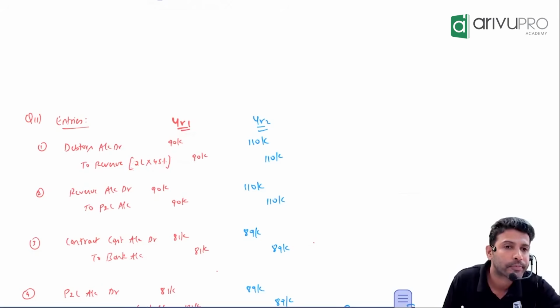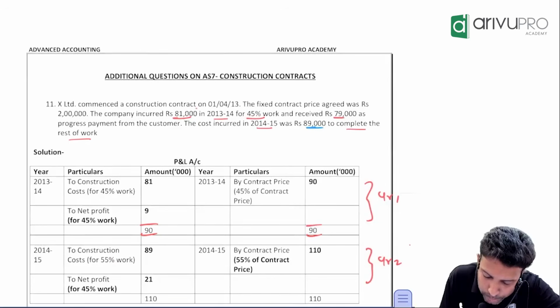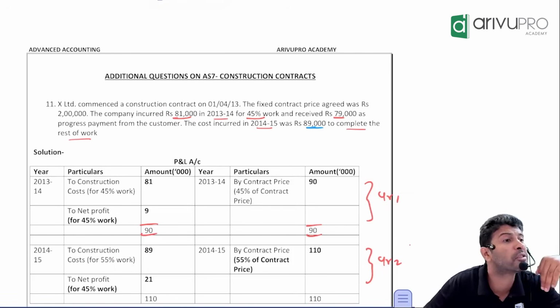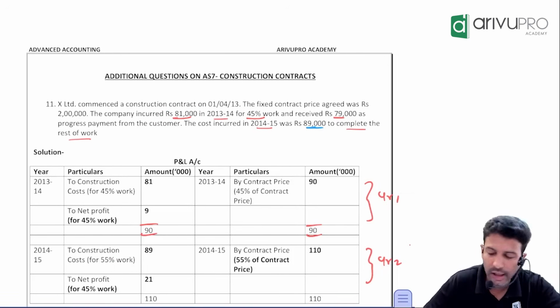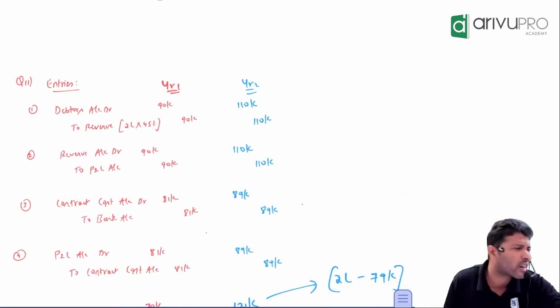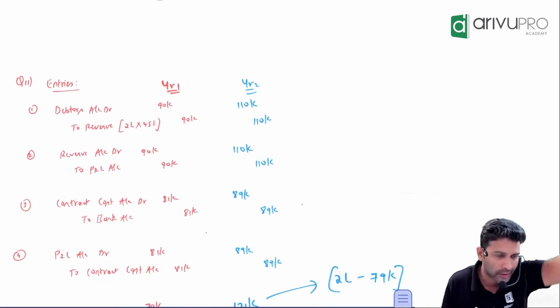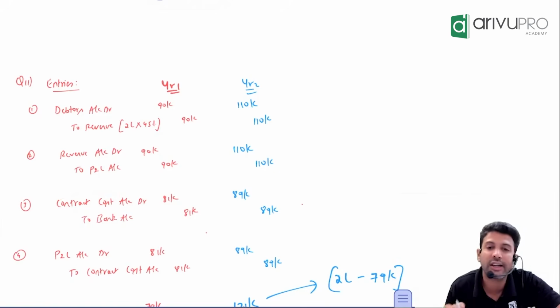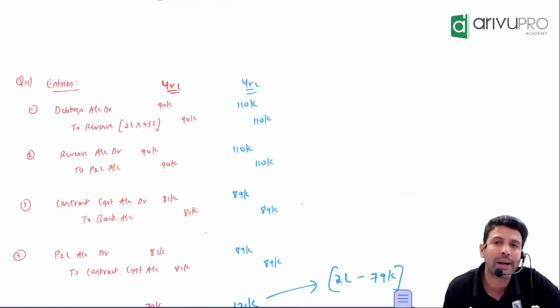Any doubt? How much money you spent? How much cost you incurred in first year? 81,000. What's the journal entry for expense paid? Expense account debit to bank account. So contract, just calling it as contract cost, or you can call it as expense only, not a big deal. Expense account debit to bank account, how much? 81,000.